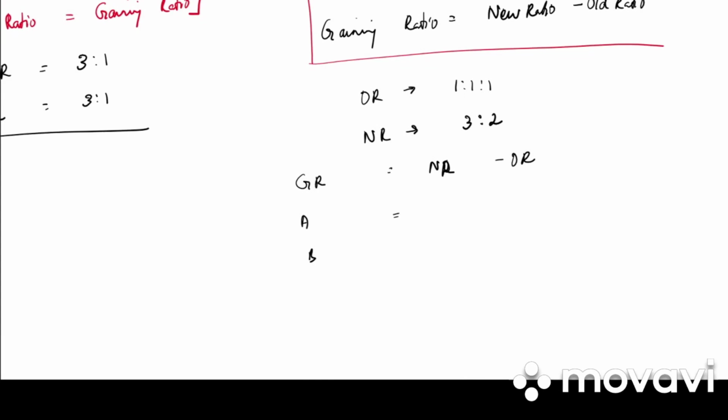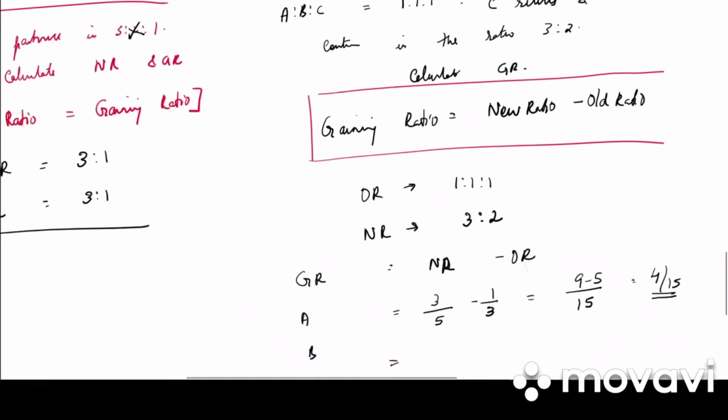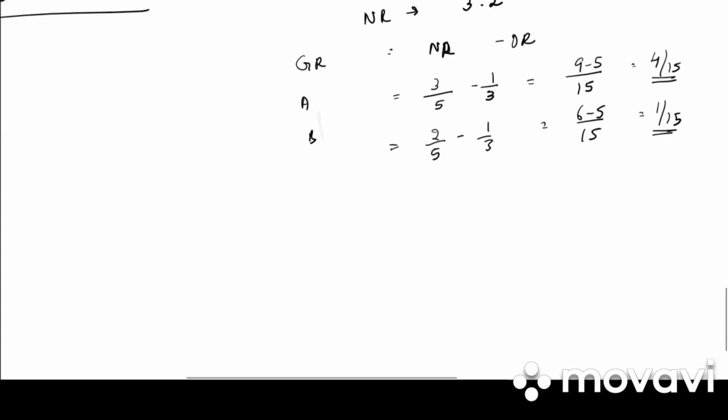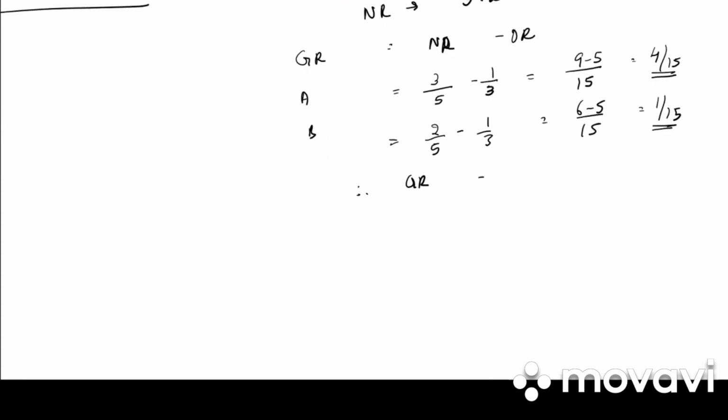A and B. What is the new ratio of A? 3/5 minus, what is the old ratio? 1/3. What is the LCM? 15. So 9 minus 5, that is 4/15. B's new ratio is 2/5 minus 1/3. Again LCM is 15. 6 minus 5, that is 1/15. Therefore gaining ratio is equal to 4:1.